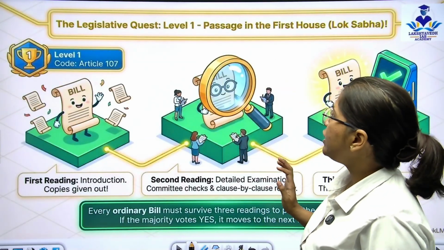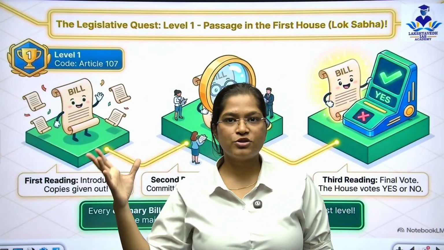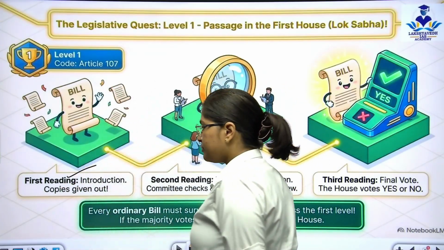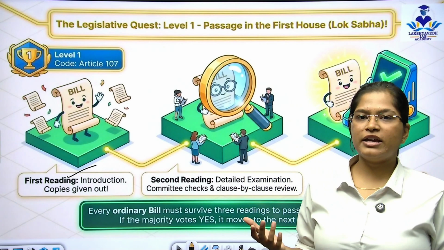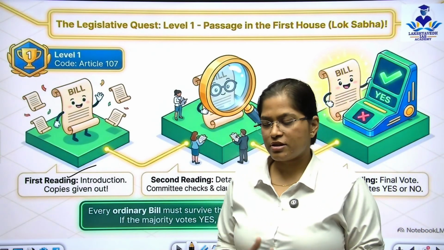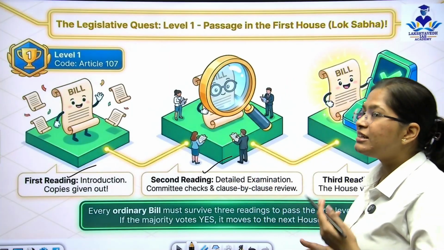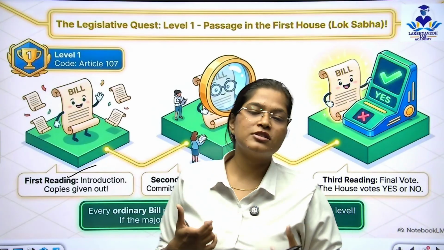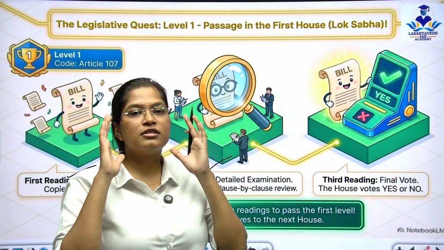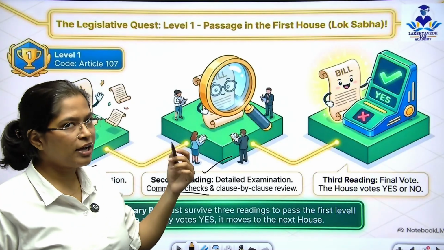Okay. Now we need to understand how the bill is passed in the first house, that is the Lok Sabha. So there happens first reading. The bill is introduced by any minister in the Lok Sabha, and the copies of it are given to other members and to the speaker of Lok Sabha. After that happens the second reading. Detailed examination is done, clause by clause they examine it. Review is done, committees are set up, committees give it a checklist कि ये checklist अगर वो satisfy कर रहा है तो ही वो आगे जाएगा.